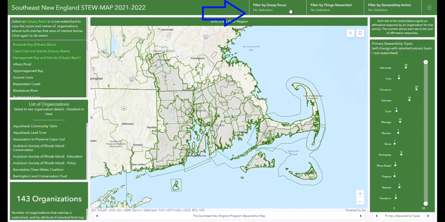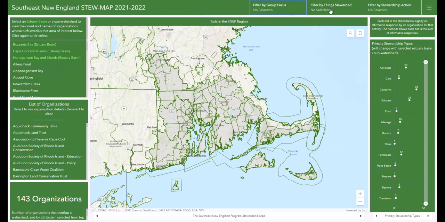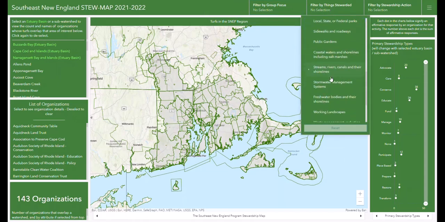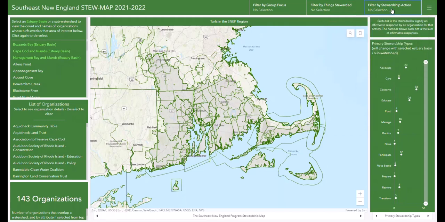Across the top right of the dashboard are three drop-down elements which allow the end user to find groups based on a particular topic. For example, climate change adaptation, stormwater management systems, and/or educate. Using these drop-down elements will change the list of organizations to show only those that identify as having an interest in the selected topic. You will see this demonstrated in a moment.